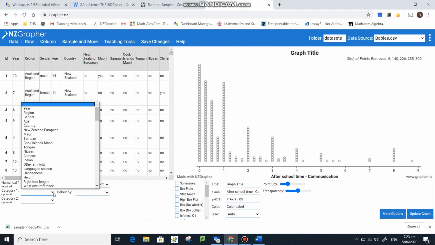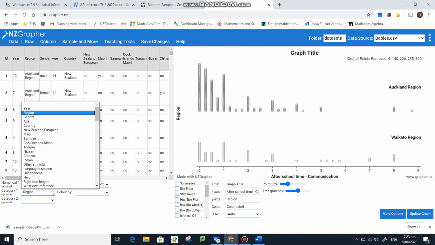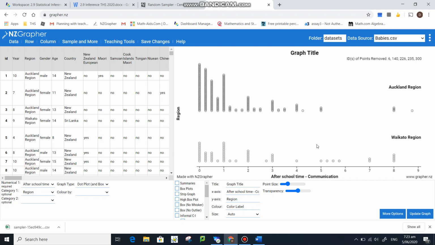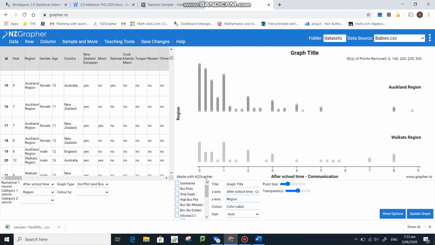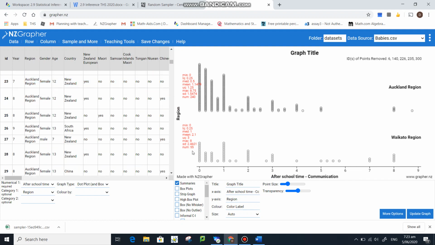Categories, again, I'm comparing regions. All right. Now, if you're comparing male versus female, of course, you choose gender, and then the year groups are there if you're doing that one. So this is all ready to go. Yep, looks okay. Now, over in our options, we want summaries to give us our data. I see the smallest sample is 55. That's good enough. Anything over 30. If you don't have 30, either increase that initial sample or change the group.